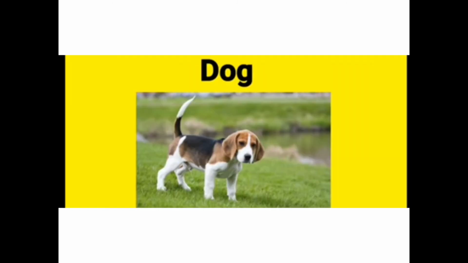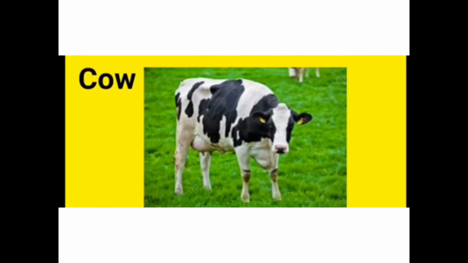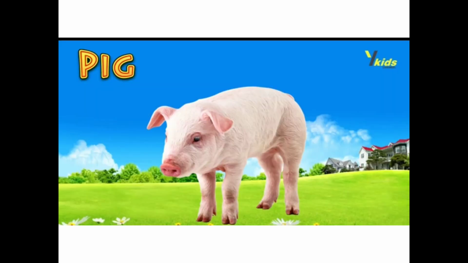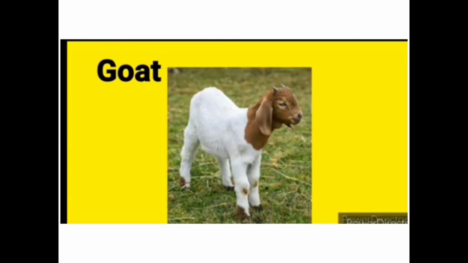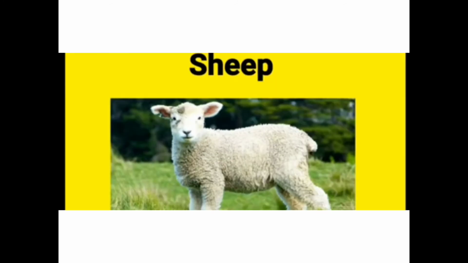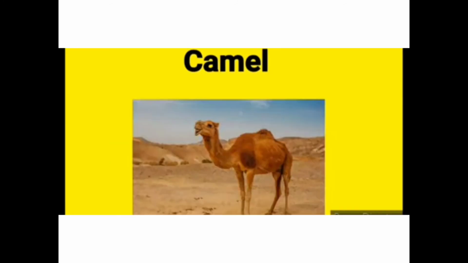Cat. Dog. Cow. Pig. Goat. S-H-E-E-P, sheep. C-A-M-E-L, camel.